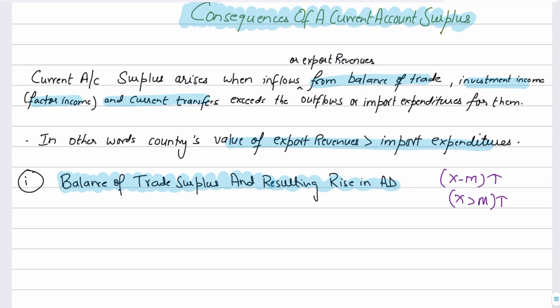And if that's the case, it obviously means that our aggregate demand would be rising, because if our net exports are rising, that is the value of the exports exceeds the value of the imports, that would definitely increase the aggregate demand in the economy. And a rise in aggregate demand itself has a lot of positive impacts on the economy, such as it increases employment, it has an effect on GDP, it has an effect on tax revenues. And we're going to see how a balance of trade surplus would actually increase aggregate demand, and what the positive impacts of AD on the economy are.